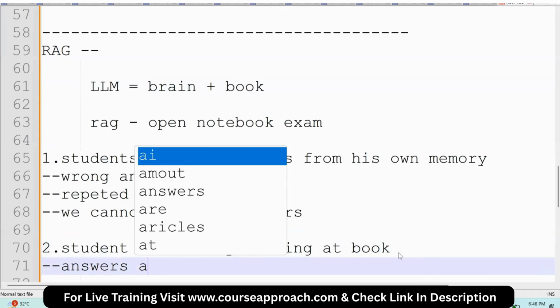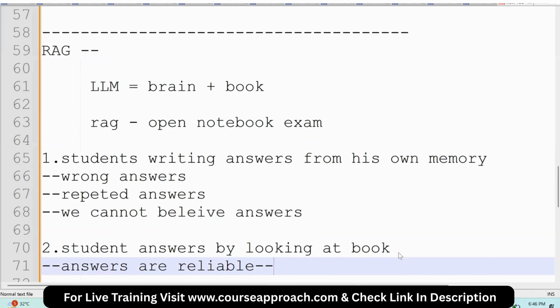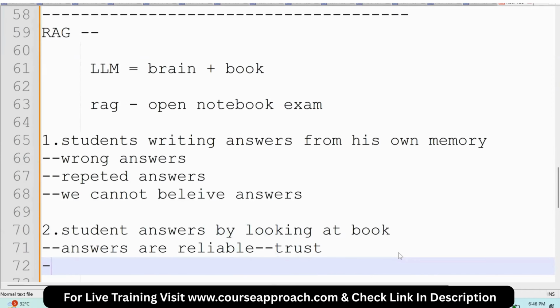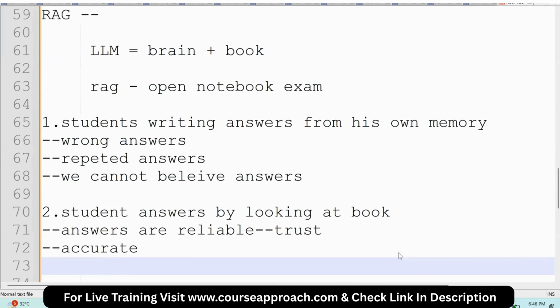Answers are reliable. Why? Because he is looking at the book, so I can trust those answers. The answers may be accurate, etc. Okay, RAG is like an open notebook exam. So now I'll explain the architecture of a RAG.